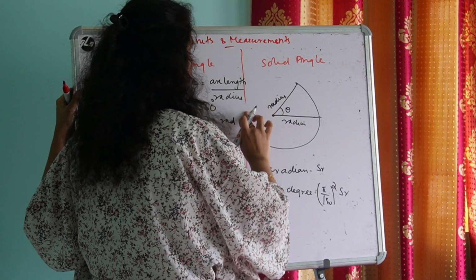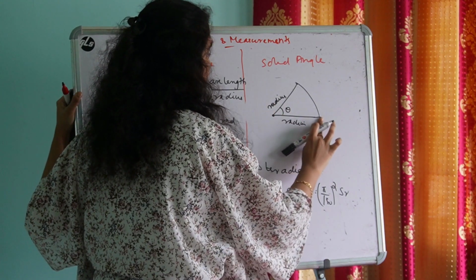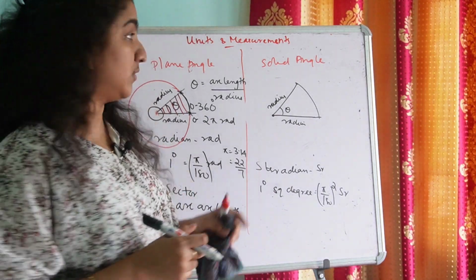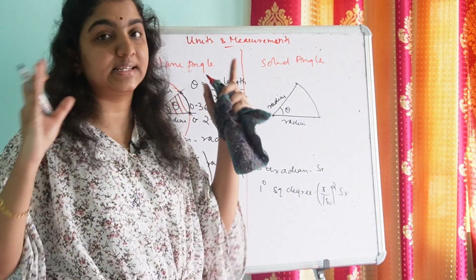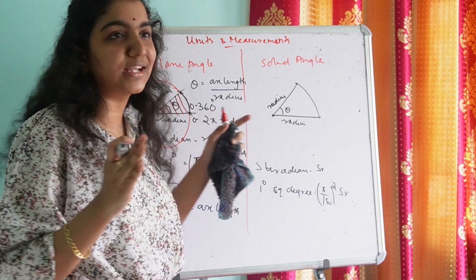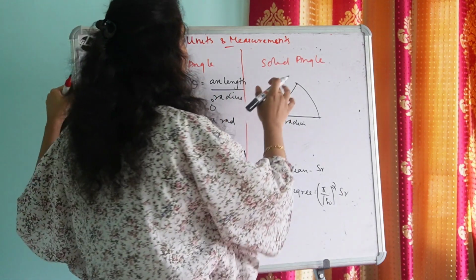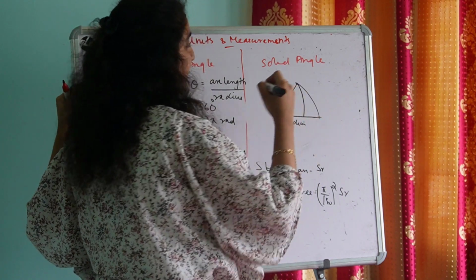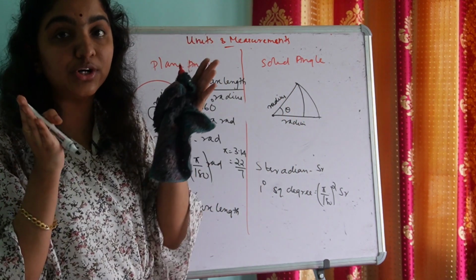Is it clear? So here in plane angle, when we considered a circle, we got an arc and arc length. But here, instead of an arc, we get an area or a portion of the surface.